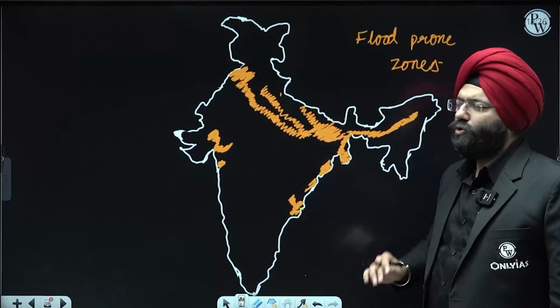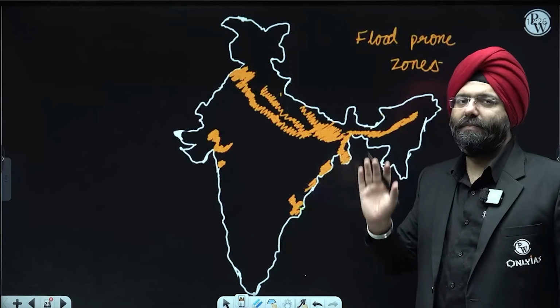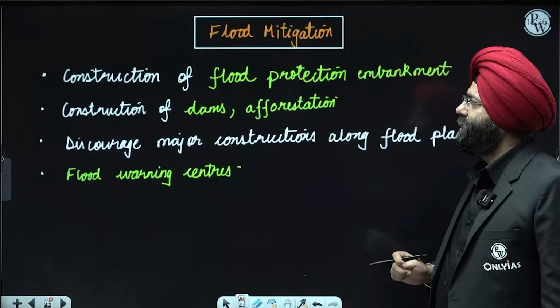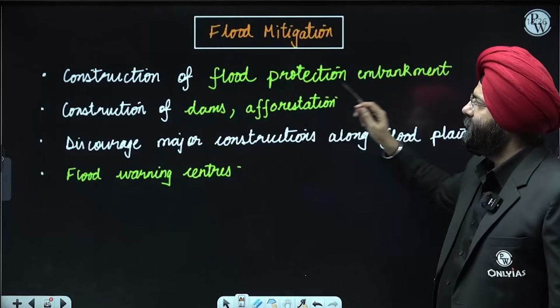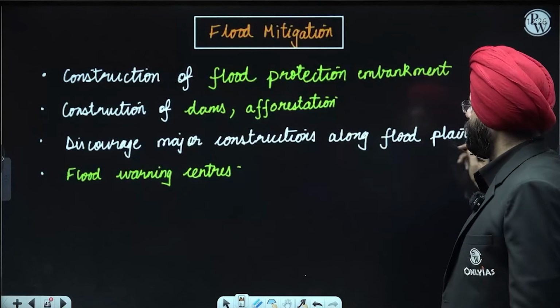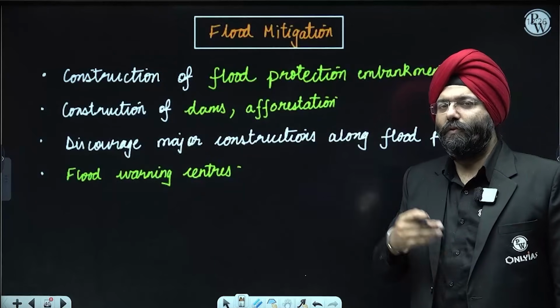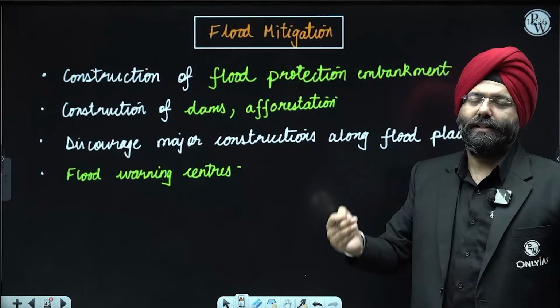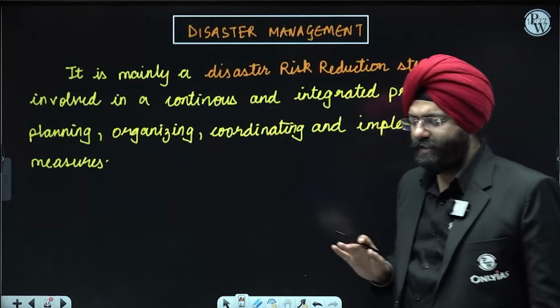This is what you should be drawing, a little bit of the map, when you are studying it. These handmade maps will work a lot in your examination. Flood mitigation: construction of flood protection embankments, construction of dams and afforestation, discourage major construction along the floodplains, and flood warning centers should be established so that it is helpful for the people and the government can take necessary steps. Next, these are the hazards that we have covered.